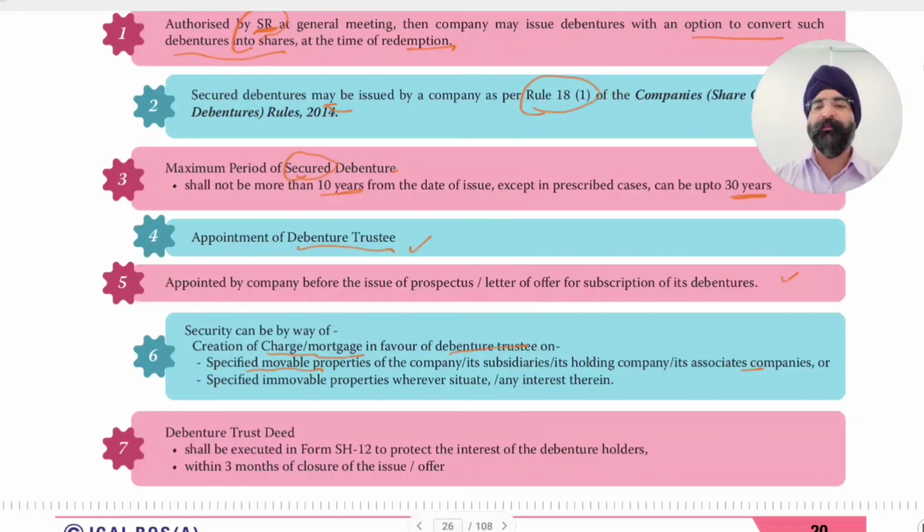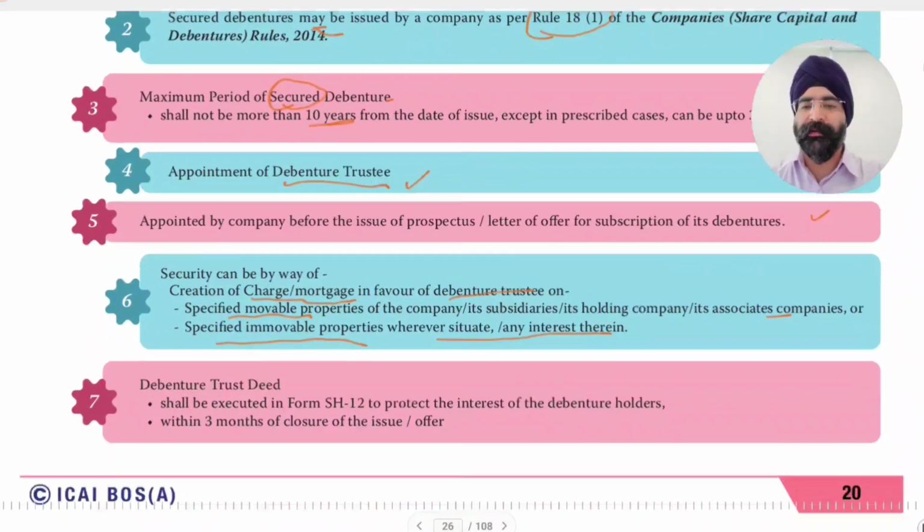So a charge on movable property can be of the company itself, its subsidiaries, its holding, or its associates. However, for a charge on immovable property, it is only on the company's immovable property wherever situate, or any interest therein, either complete immovable property or any interest in that immovable property.